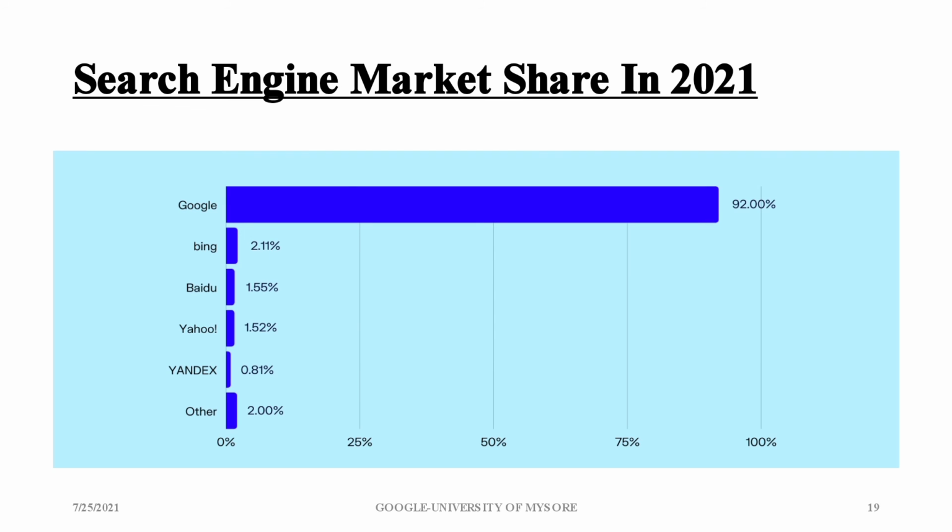And next we can see the search engine market share in 2021. There are many search engines in the market today, that is Yahoo, Baidu, Bing, Google, Yandex and others. But Google stands at the top of the search engines.